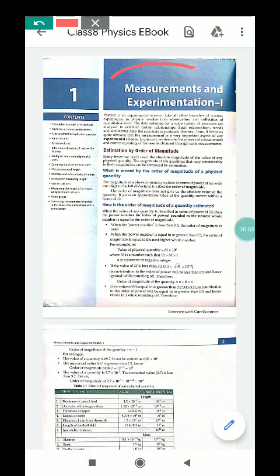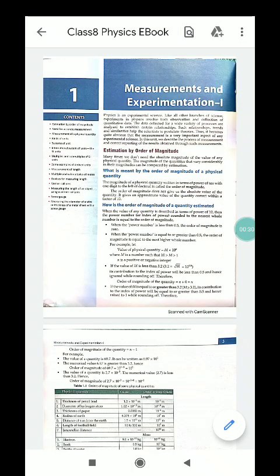Today is the first class of Physics Chapter 1, Measurement and Experimentation, of this session. Before we start the chapter, we have to know what estimation is. Estimation is the process of finding an estimate or approximation, even with very little data.